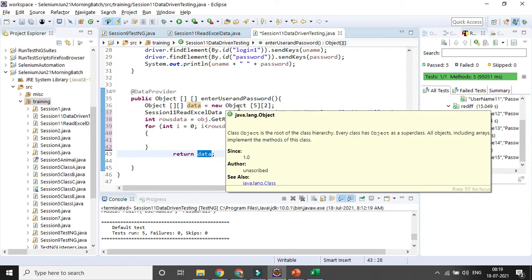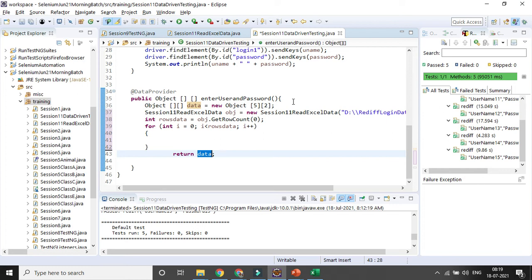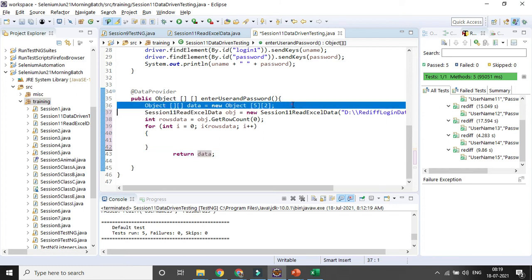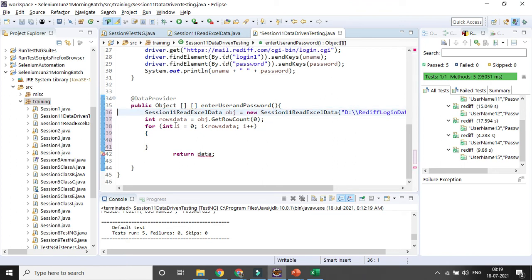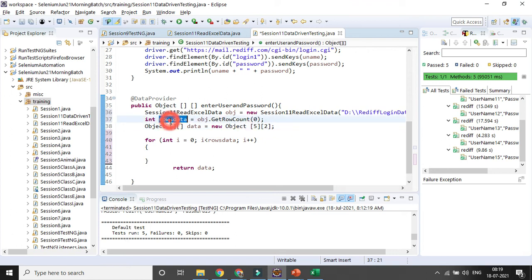Okay, so here that part is not required. Here you will be creating the object after that. That is the one thing you need to note. Once you get the rows data, you will be creating the object after that only. For the row part you can give the rowsData variable, because that is your number of iterations based on the data available. So that is the one change you need to do.